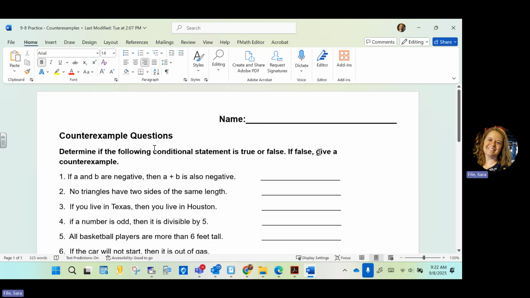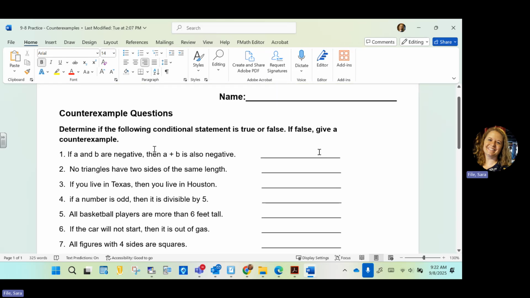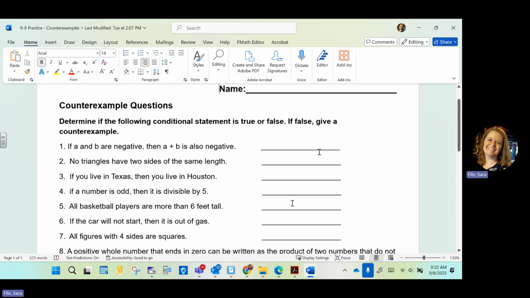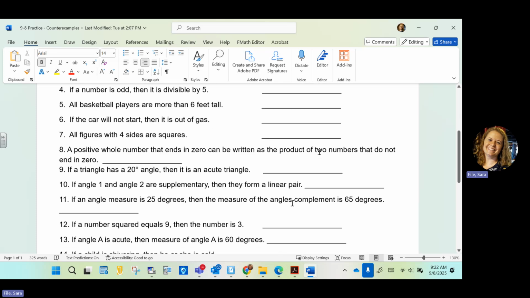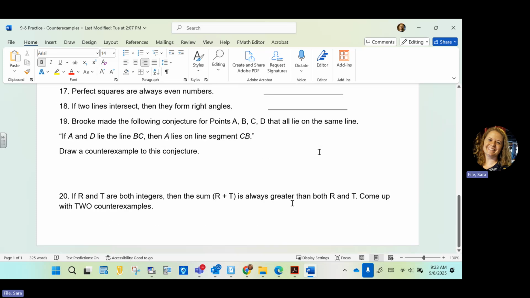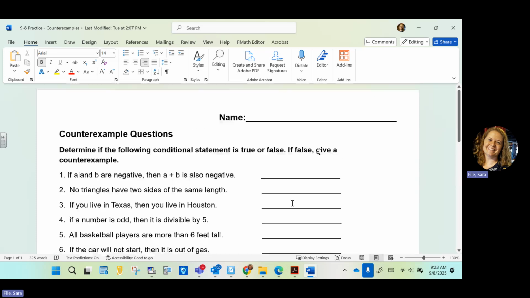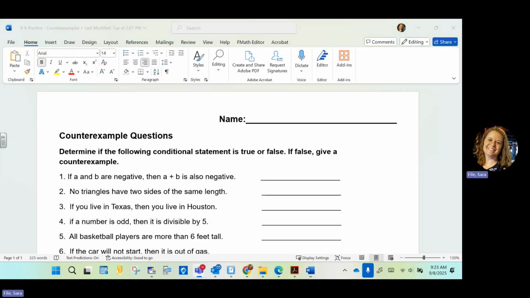This is another paper practice. So you can have out Friday's notes on inductive reasoning and counterexamples, and then that vocabulary that we just refreshed, and you're going to use both of those to answer these questions. A lot of you are going to finish this in class. If you don't finish in class, finish in Cat Tracks or at home.